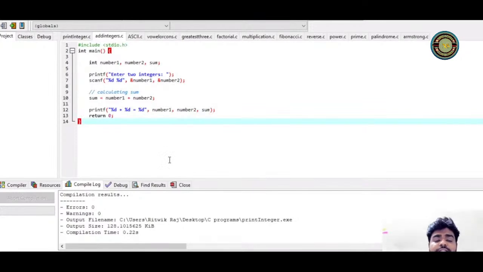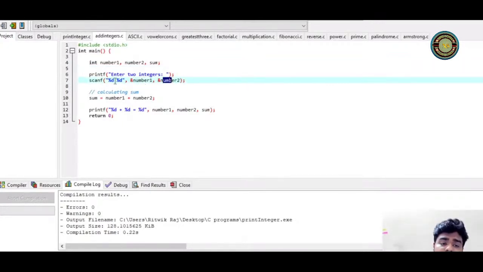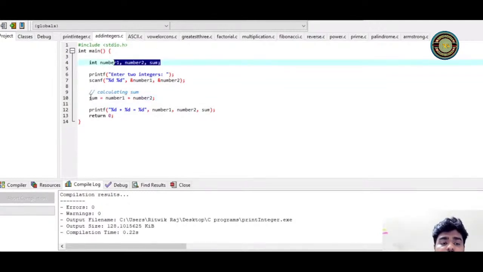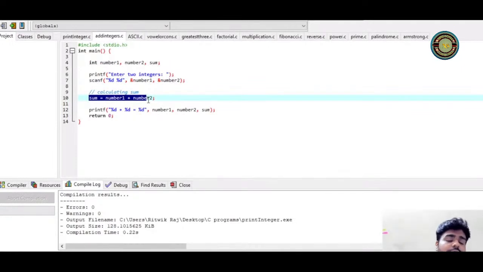Okay, so the next program is adding integers. As you can see, I've taken three variables, number one, number two, and sum. I am requesting the user to input two integers, number one and number two. As you can see, I'm using %d for number one and %d for number two. That is nothing but a digit. Then I am calculating the sum. I have already declared the variable, and here I'm initializing it by writing the formula. For addition, we have to use number one plus number two. That is what I'm doing. And then I'm just printing those things using %d only. I'm not using any advanced stuff.